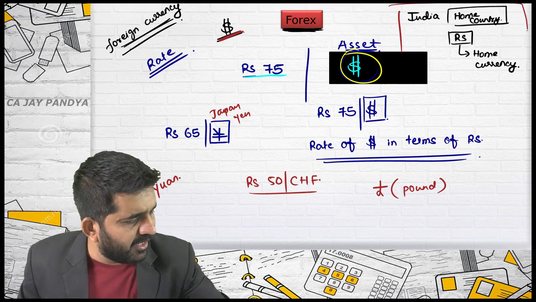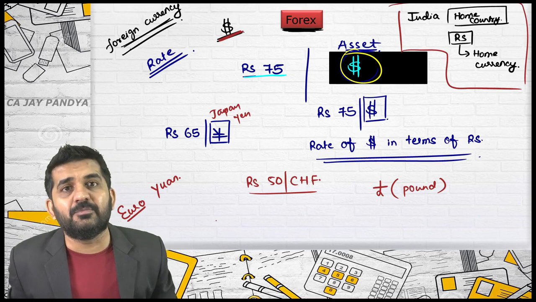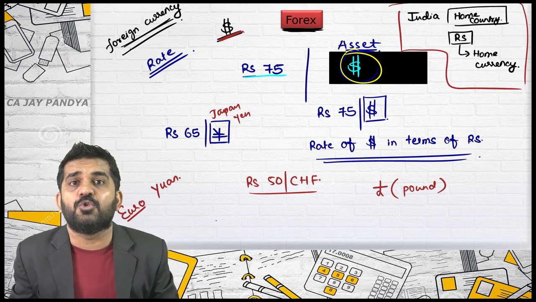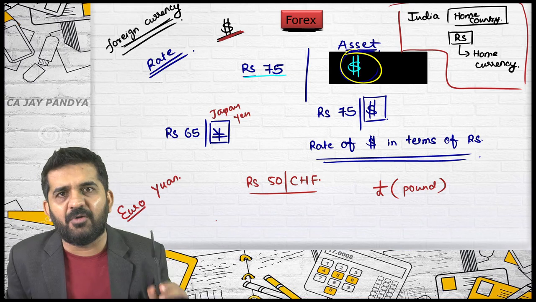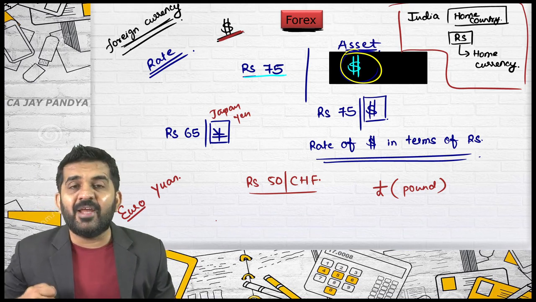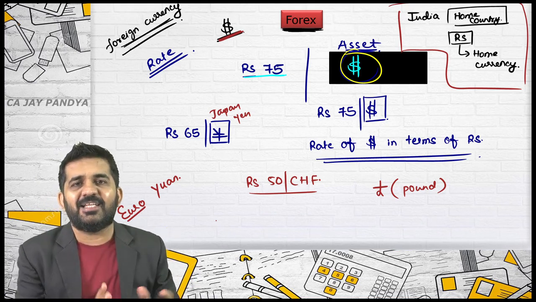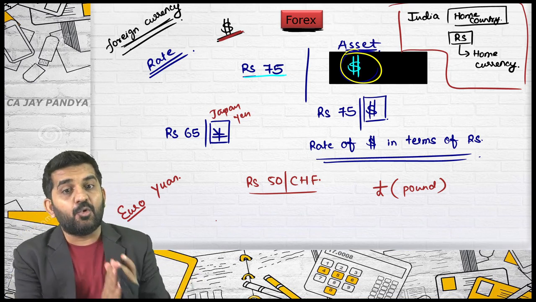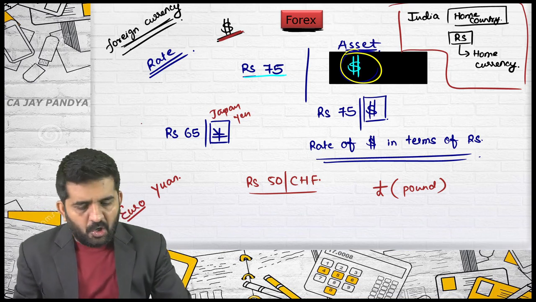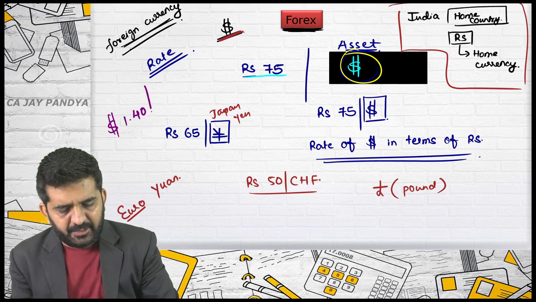Now, whenever you are in India, whenever you are valuing anything, you will be valuing in rupee terms only, because your home currency is rupees. You cannot say this pen is of $2. You will always say this is of 150 rupees. So, whenever you express something, you always express in terms of rupees. As far as this basic lecture is concerned, we will be in India and we will always be talking about foreign currency. But in the question, you might get a quote of this: dollar 1.40 per pound.